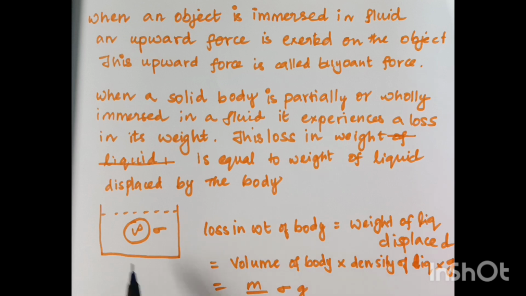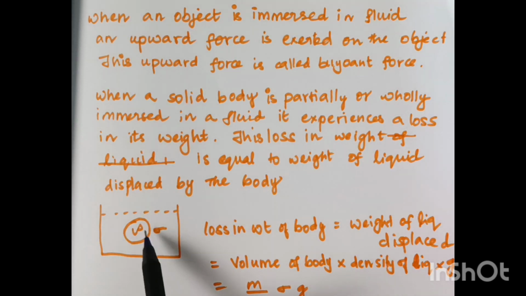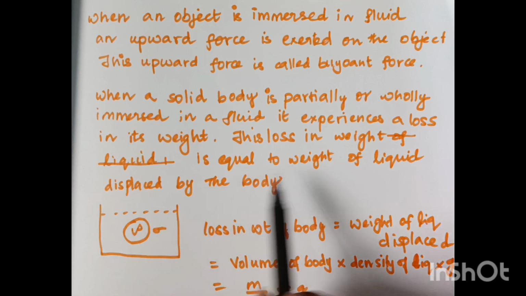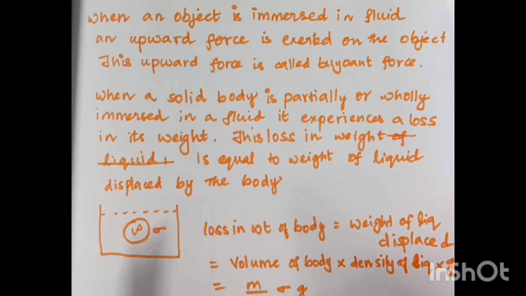Then this solid body will experience a loss in weight, because we have immersed it in a liquid. That loss in weight of the body is equal to the weight of the liquid displaced by the body.